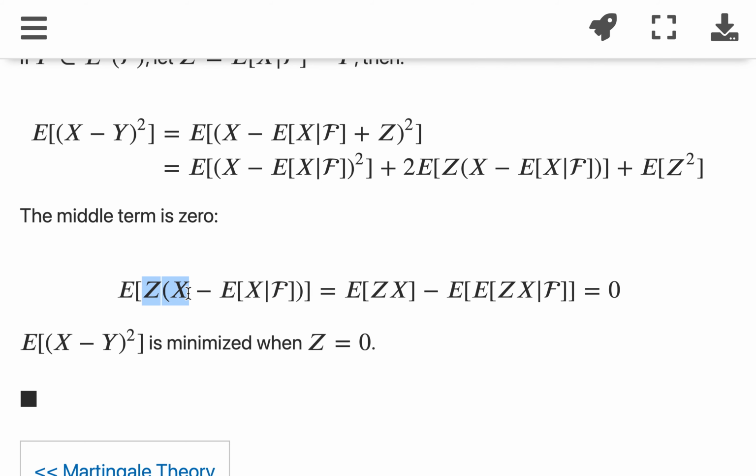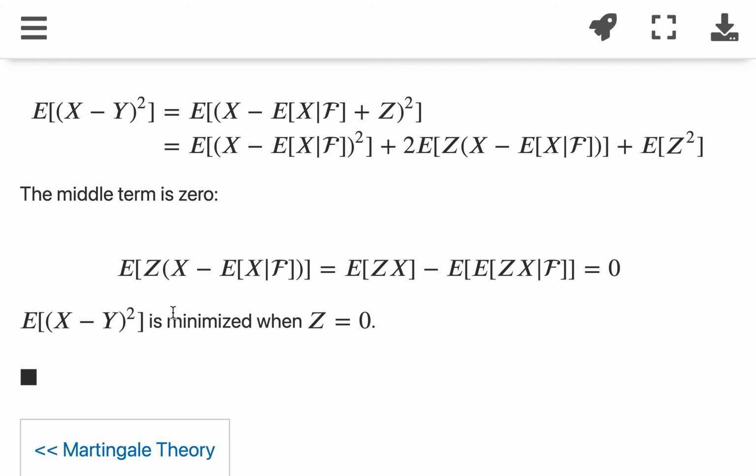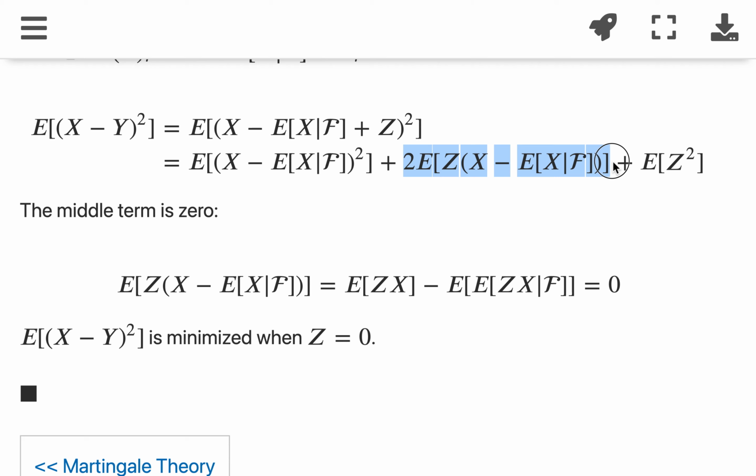If we expand it, we get the expected value of z times (x minus the expected value of x given f), and that's just 0, right? So the middle term is 0.